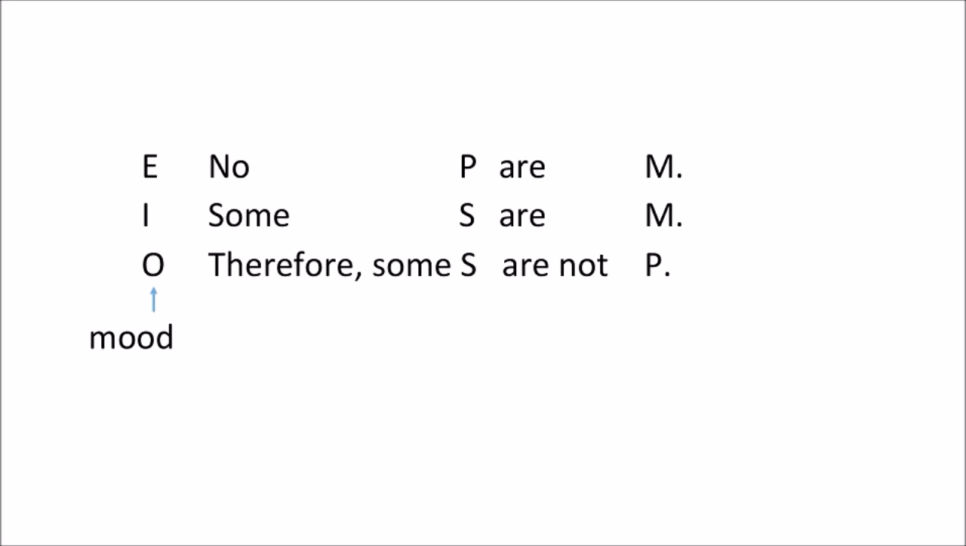I'm going to talk all about this later on, but I just want to show you where we're headed. The second thing we're going to do is look at the pattern of the S's and the P's and the M's, and we're going to look at where the M's are. And if they're both on the right-hand side like this, we're going to say that that has figure 2. So we're going to talk about moods and figures. The mood has to do with what kinds of statements they are, E or I or O or A, and the figure has to do with where the M's are in the pattern. And we'll put those together, and we'll say that the form of this statement is EIO2.